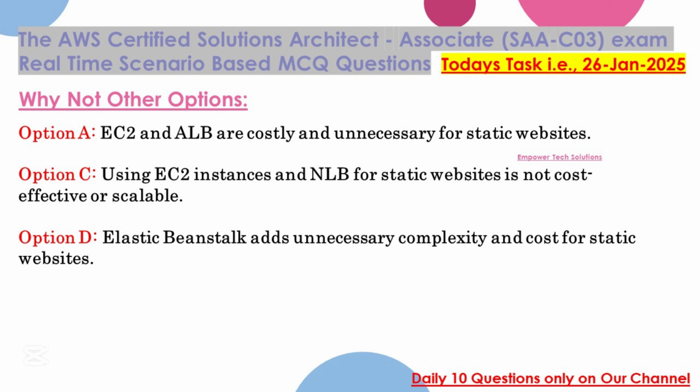Why not other options? Option A, EC2 and ALB are costly and unnecessary for static websites. Option C, using EC2 instances and NLB for static websites is not cost-effective or scalable. Option D, Elastic Beanstalk adds unnecessary complexity and cost for static websites.